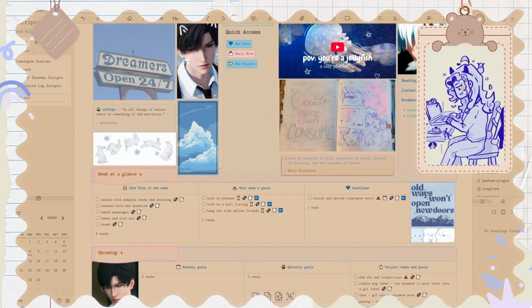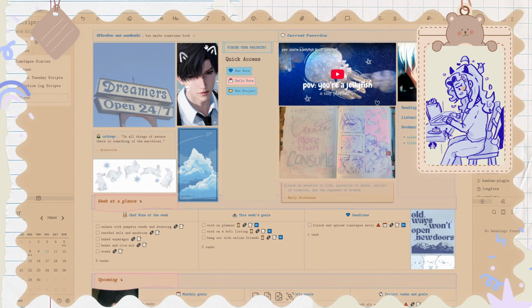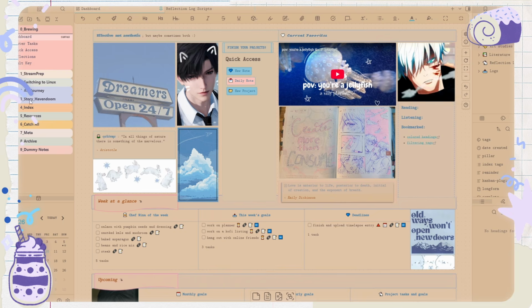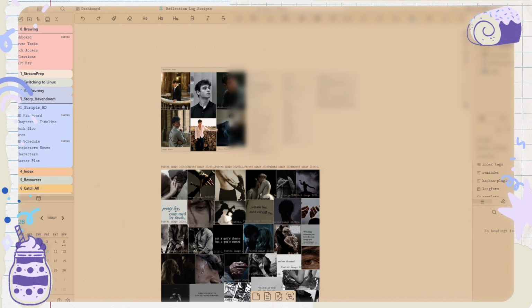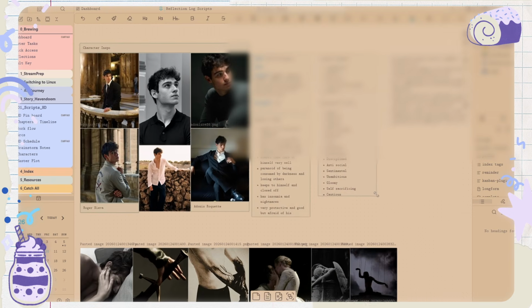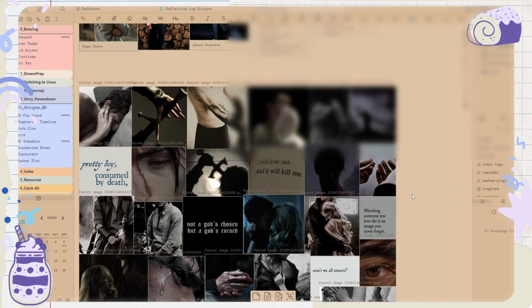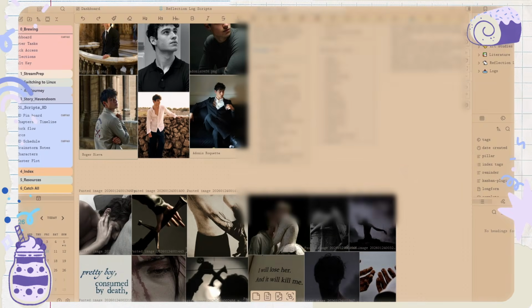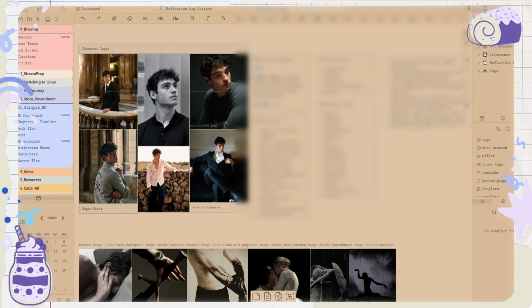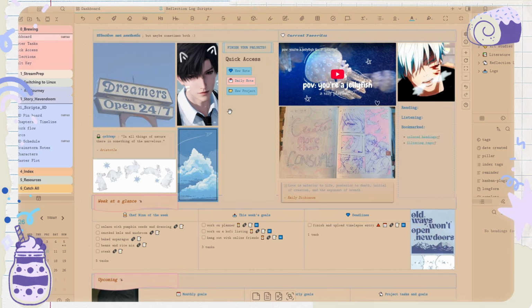Yeah, because this is pinned and it never gets closed, whenever I do open Obsidian up again, it stays in this position. I wish there was a way to lock a view, because let's say in my Haven Doom character boards, let's say I wanted this. See how it's like full screen? I wish there was a way where you can just zoom in, lock the view just like that, and then I could just scroll down and use this as a big page or something, or dashboard. I don't know. But I don't like that you can't lock it. So Obsidian needs to do that.